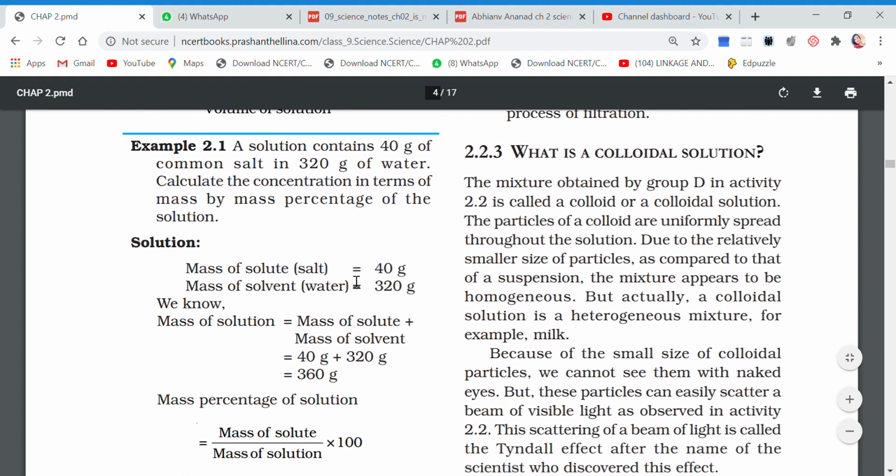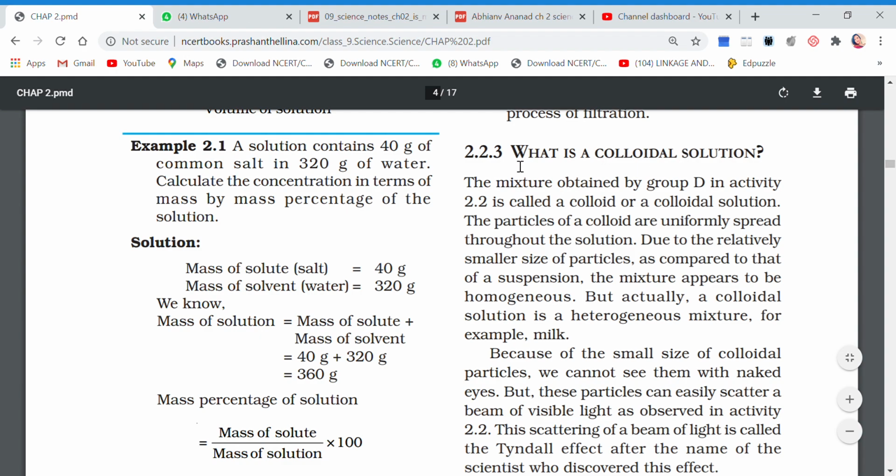Next topic, children, is, what is a colloidal solution? So you see here the mixture obtained by group D. Your next question is this: what is a colloidal solution?